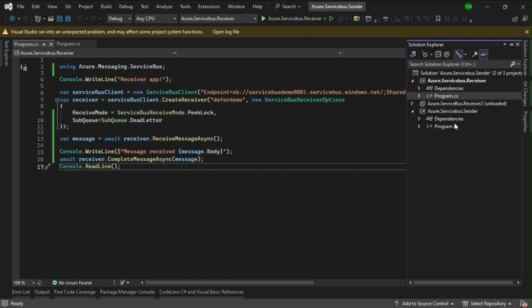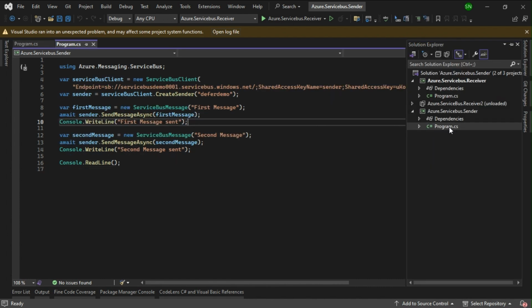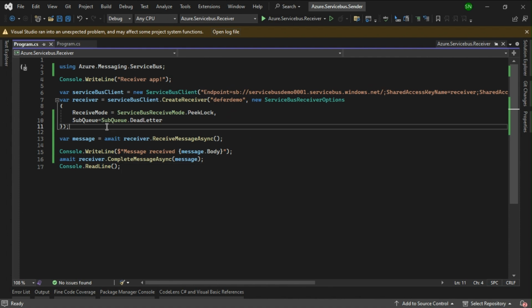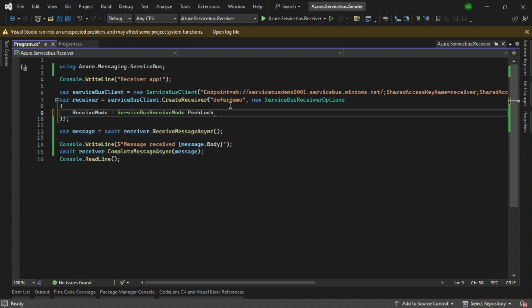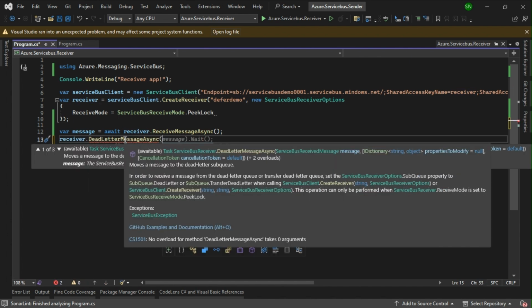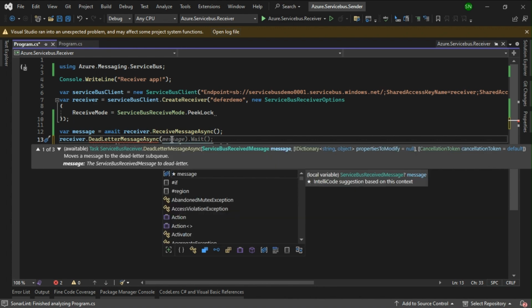We have seen another option, where a message can be manually or explicitly moved to the dead letter queue by a receiving application or any application. So we'll see how to do that. Now we are going to initialize our receiver. Immediately after receiving a message, there is a method in the receiver object called dead lettering message. This will explicitly ask the particular message to be moved to the dead letter queue.